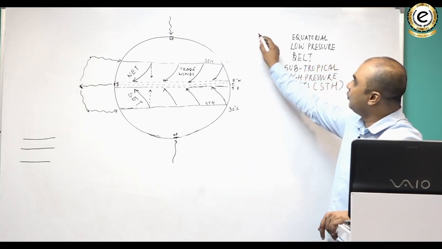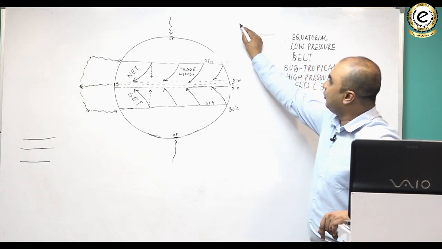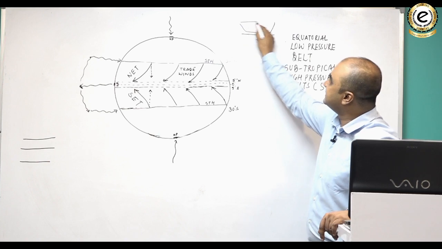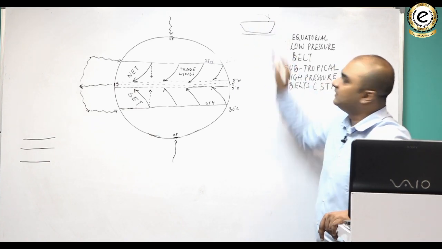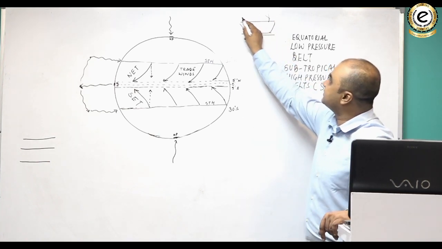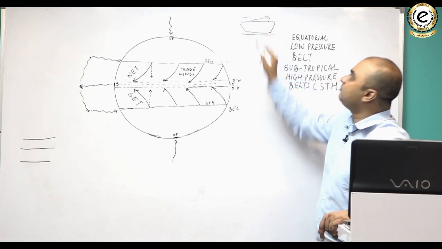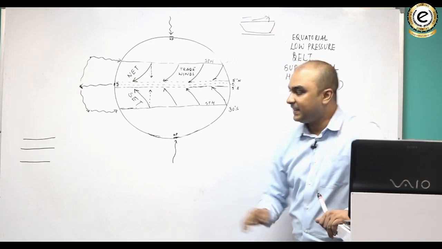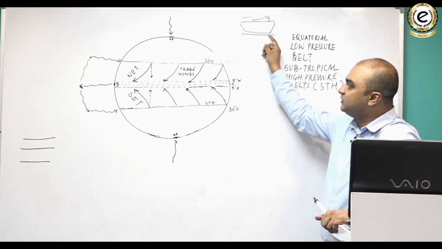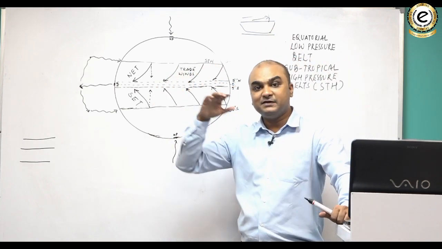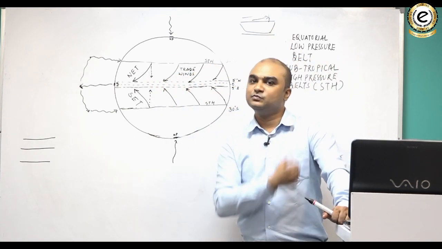अब बात यह है कि why are we calling them trade winds? Because in the olden days, all the commerce was over the sea and with the help of ships, and ships were sail ships which moved with the help of the winds, and these ships were mostly used for conducting trade. तो उस जमाने में winds की मदद से ही ships move करते थे.